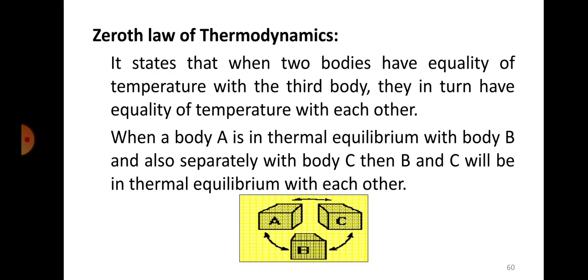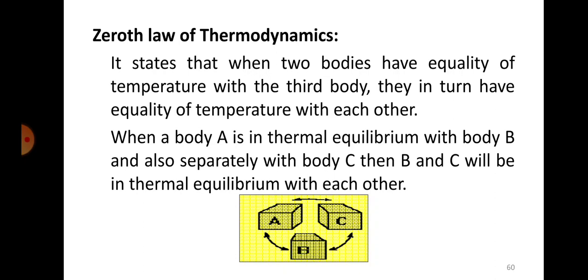If A is in equilibrium with B and if A is in equilibrium with C, that means B and C are also in thermal equilibrium with each other. Or let's say A is in equilibrium with B and B is in equilibrium with C, that means A and C are in thermal equilibrium with each other. So that is what they are saying. This is the zeroth law of thermodynamics. It states that when two bodies have equality of temperature with a third body, they in turn will have equality of temperature with each other.